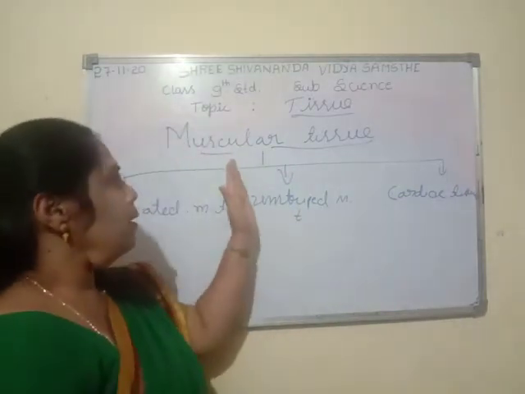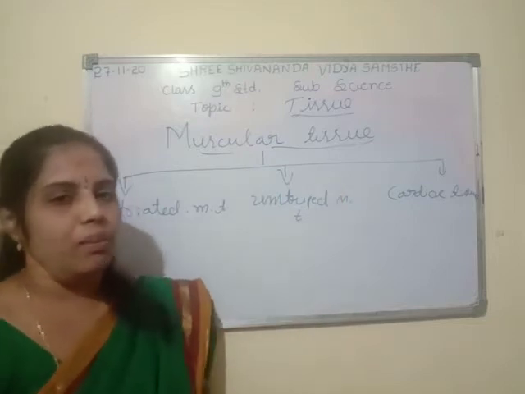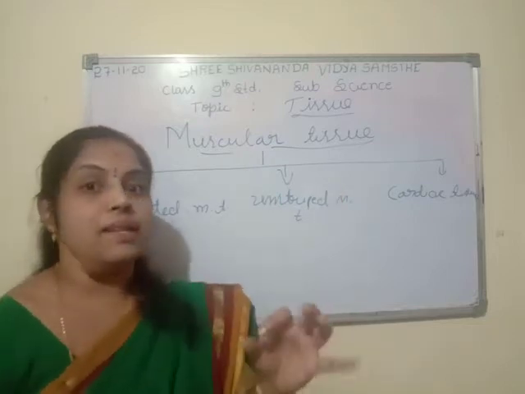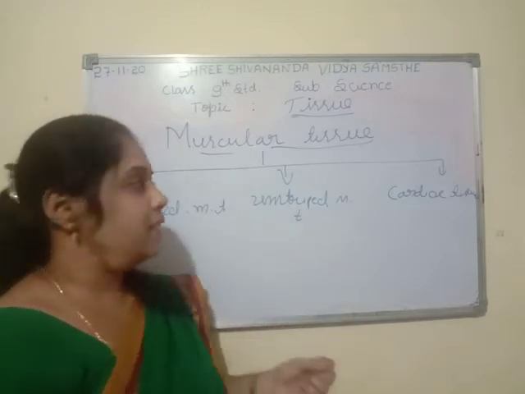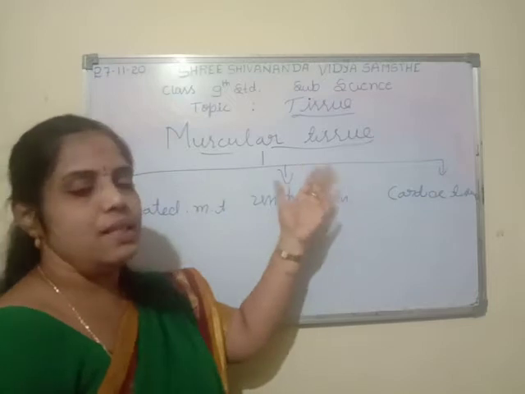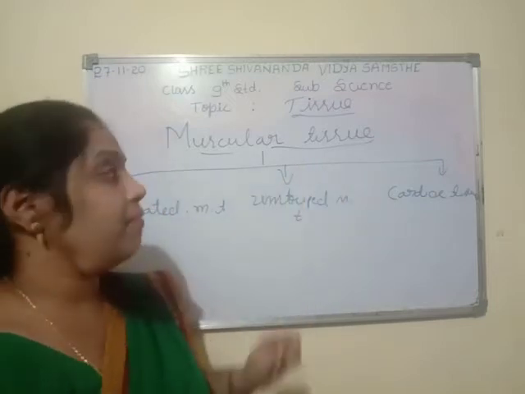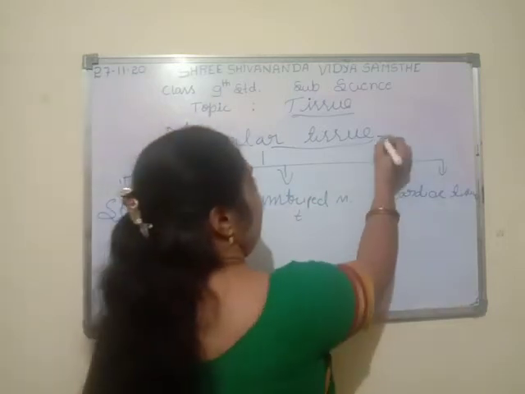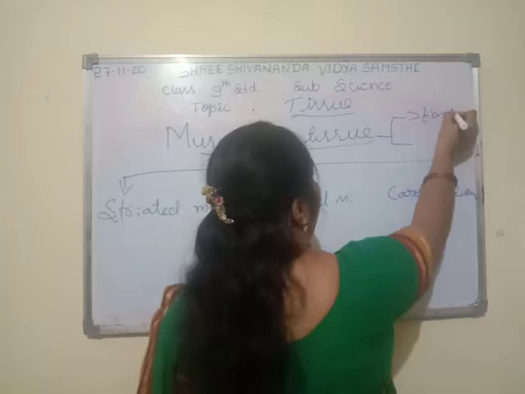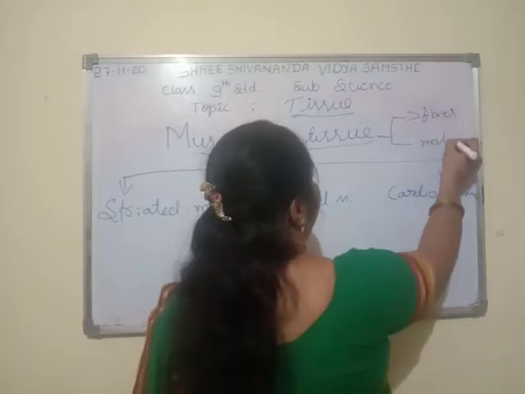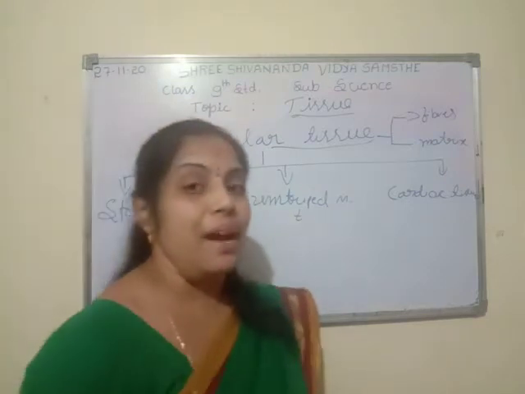Muscular tissue is a very important tissue in our body, present especially in the muscles. This muscle tissue is mainly made up of two kinds of cells: fibers and a matrix. Muscles are made up of fibers and a matrix.